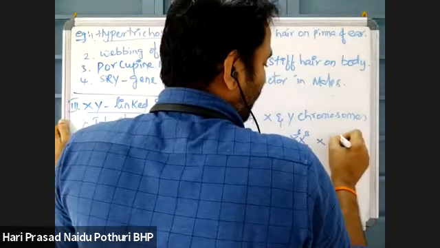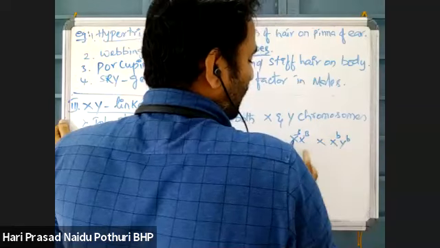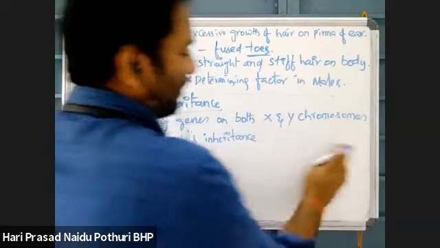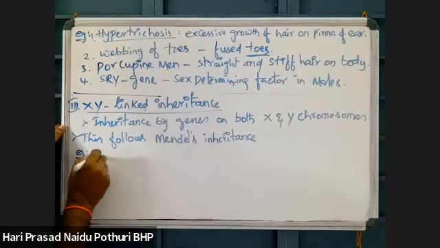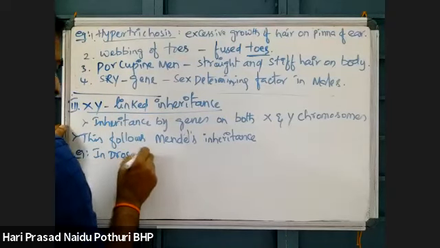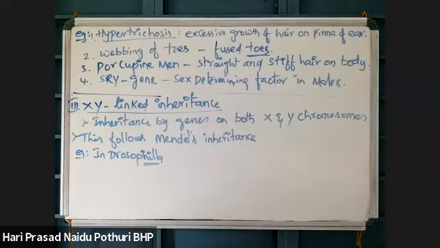The male carries one character, and Y-linked because the same gene is present on both the X and Y chromosomes. For example, we can observe this in Drosophila.